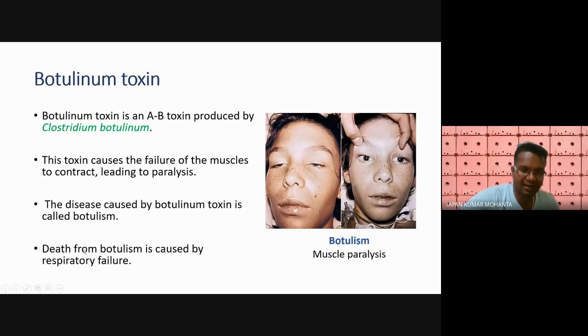And sometimes death from botulism is caused by respiratory failure. So due to Clostridium infection, people can die due to respiratory failure, and it paralyzes the muscles.